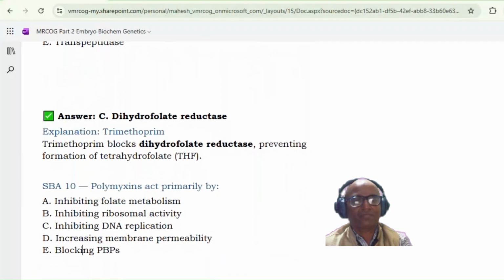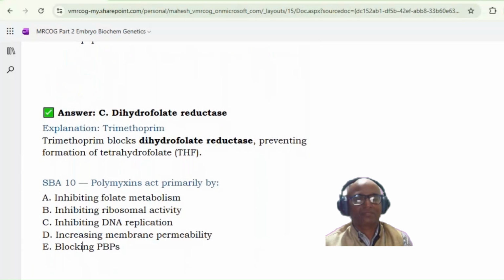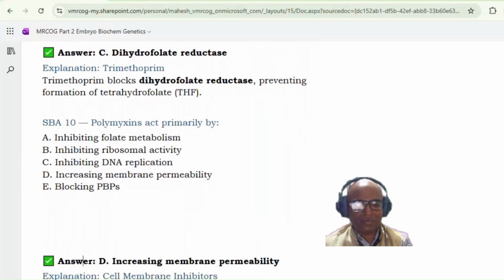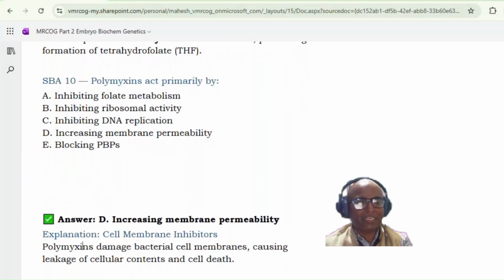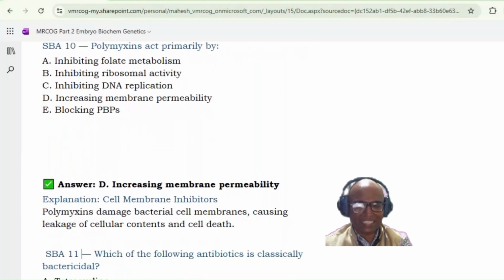Next. Polymyxin acts primarily by A, inhibiting folate metabolism, B, inhibiting ribosomal activity, C, inhibiting DNA replication, D, increasing membrane permeability, E, blocking PBPs. Sir, answer is D, increasing membrane permeability. Yes, polymyxin acts on the membrane. Polymyxin damages the bacterial cell membrane, causing leakage of cellular contents and cell death.